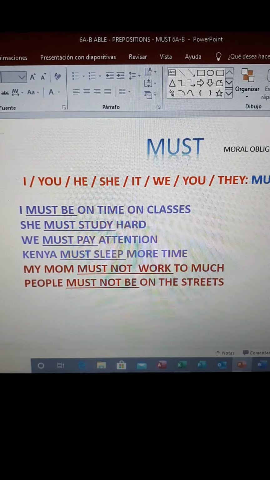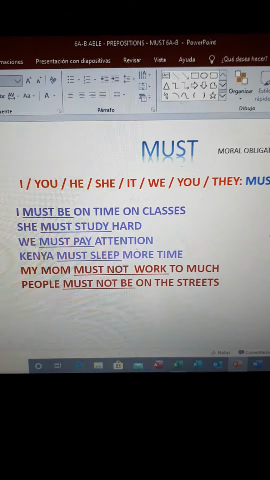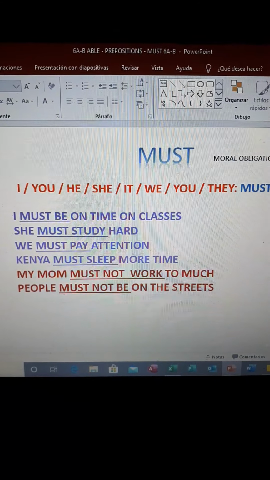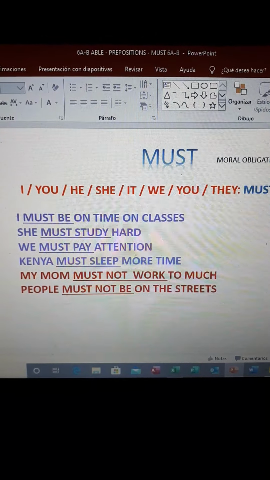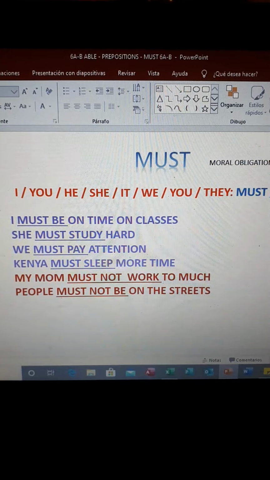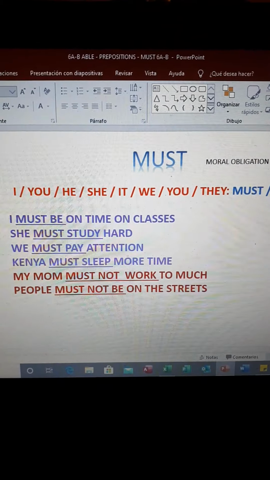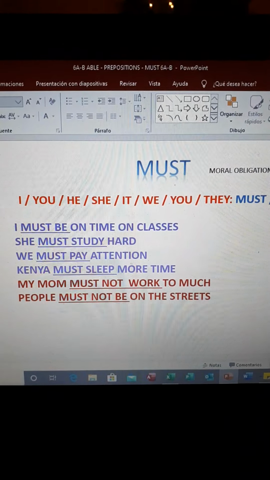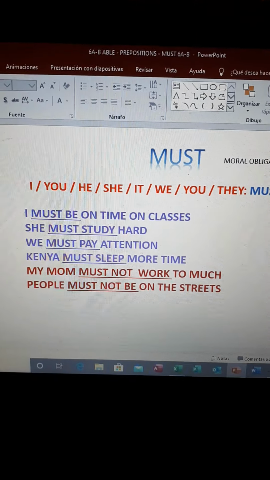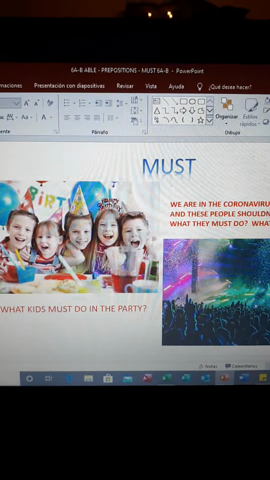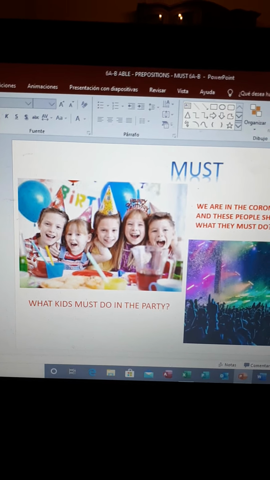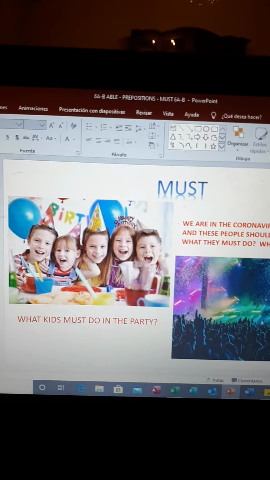So, able to and must, both of them, we can use in singular and plural, and we can use them with actions in base form, okay? Must be, must study, must pay, must work, must swim, must listen, etc. Well, this is what we saw today, with must, and able to and prepositions.